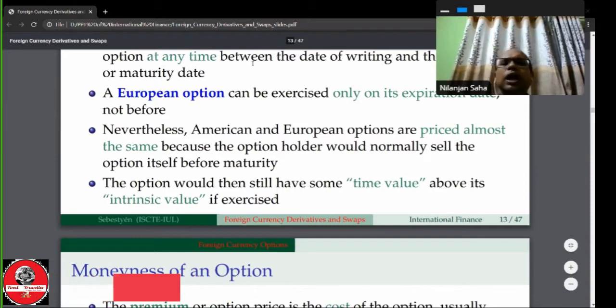Now every option also has a time value. We know time value from financial management. What is the time value? Do you have any idea? Time value.